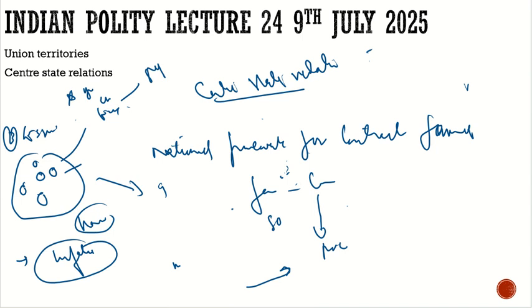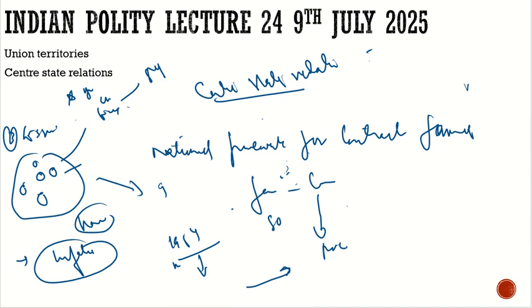But what happened? At that time we were very poor. We were very much dependent on the aid of other countries. And eventually, by the third Constitutional Amendment Act in 1954, this was extended indefinitely.